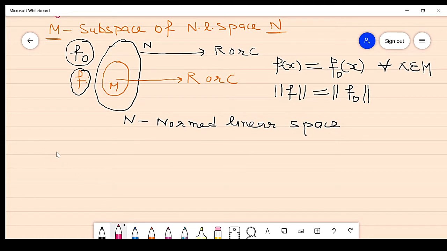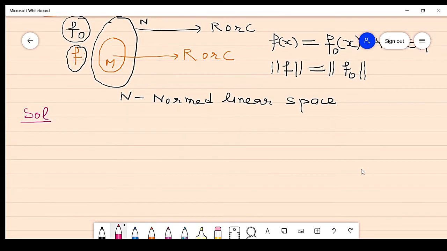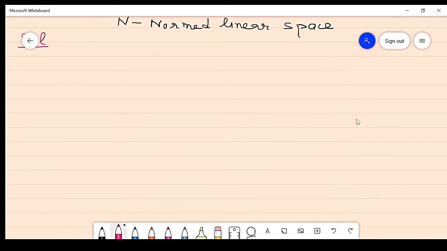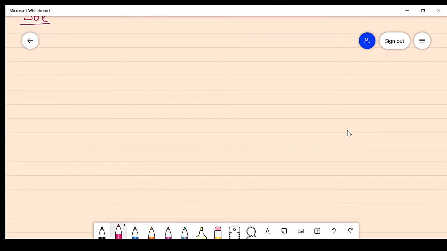So we already proved the result for the smaller space M0 in the previous lecture, that is called a lemma, and we will use that in this solution. So we are going to start the proof of this theorem. Here we use Zorn's lemma, partially ordered set, and chain.